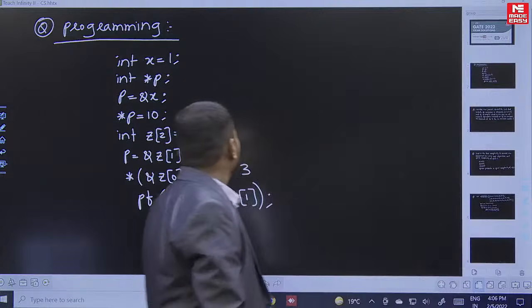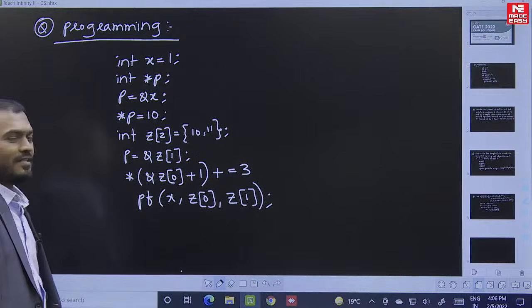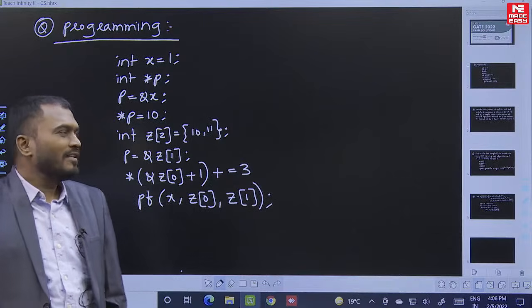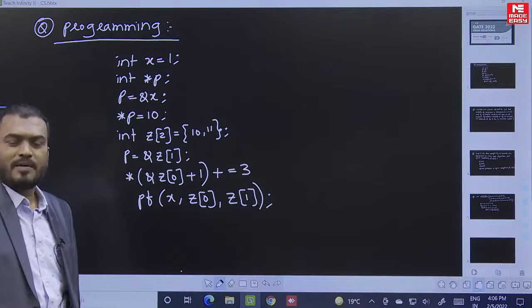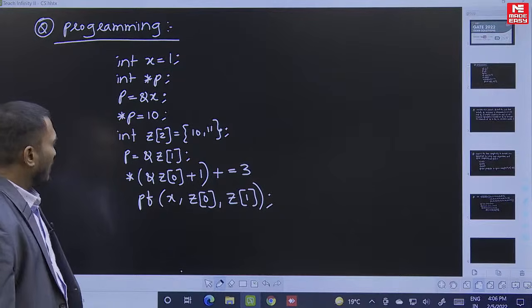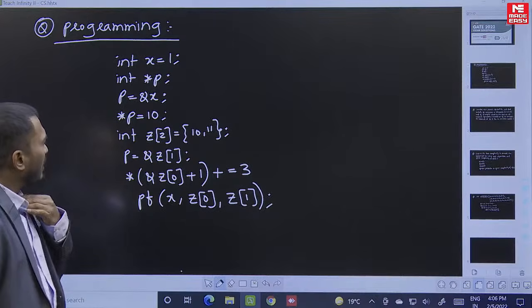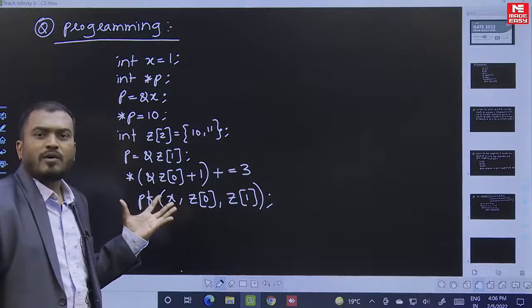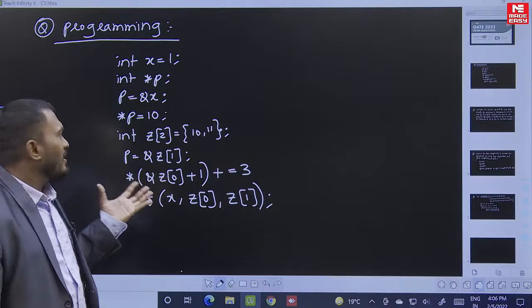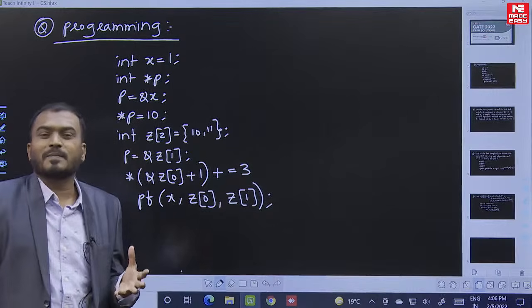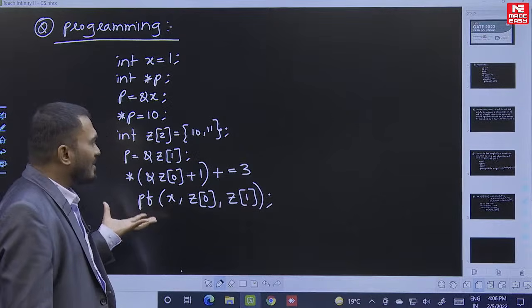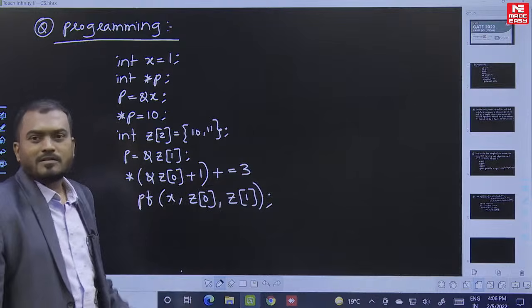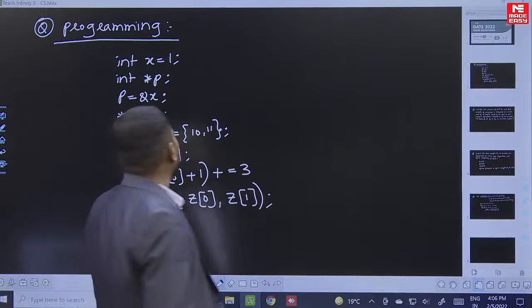The first question is based on pointers. It asks what is the printf value, the value printed by this program. If you observe this program, it is very simple, on basic pointers. Generally we expect double pointers, triple pointers, something like that, but this is given on basic pointers, so you can comfortably solve it. Let me go through this.